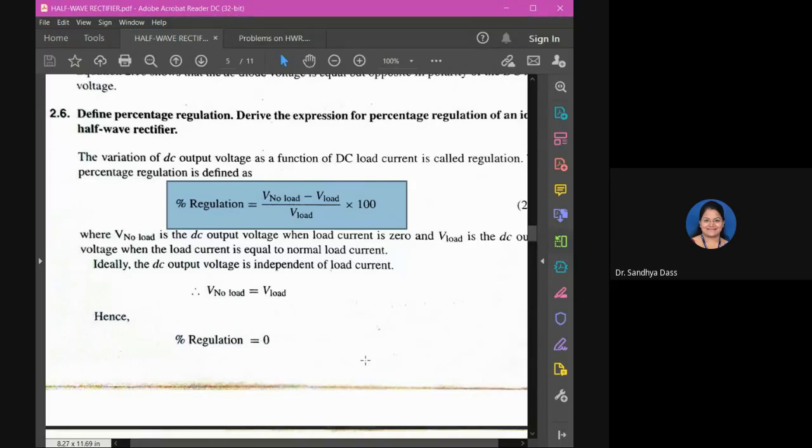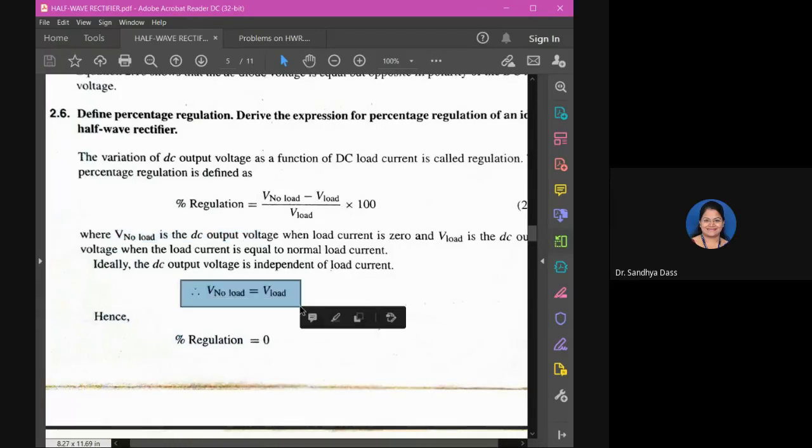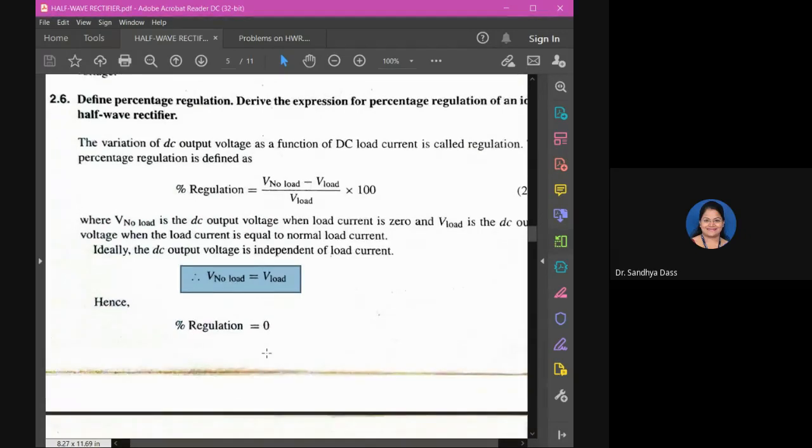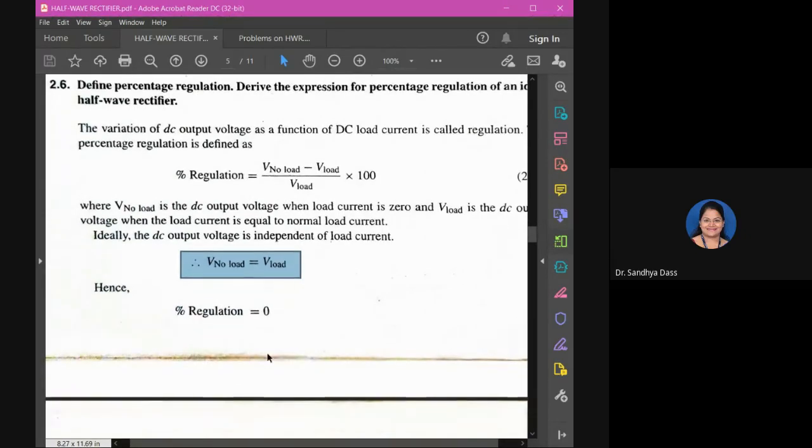All right. So observe here, V no load is the DC output voltage when the load current is 0. Observe that ideally the DC output voltage is independent of the load current. So ideally V no load will be equal to V load. So in the ideal condition, percentage regulation will be 0. This is just a point to observe there.